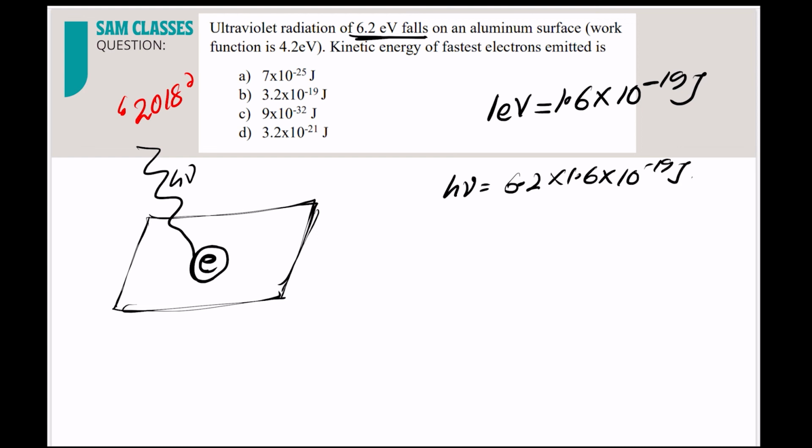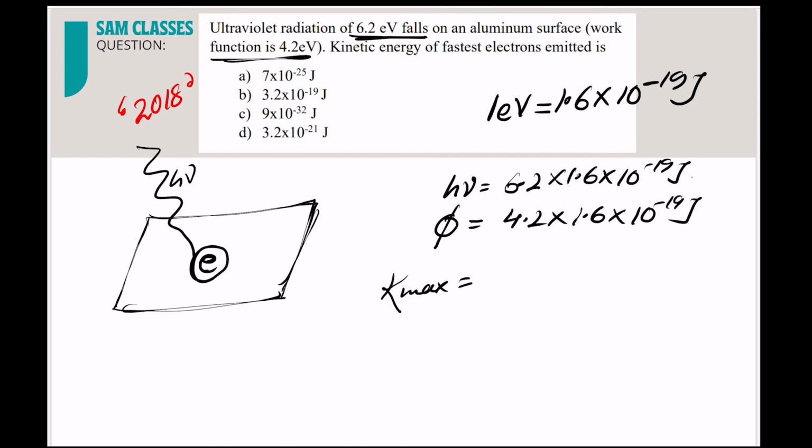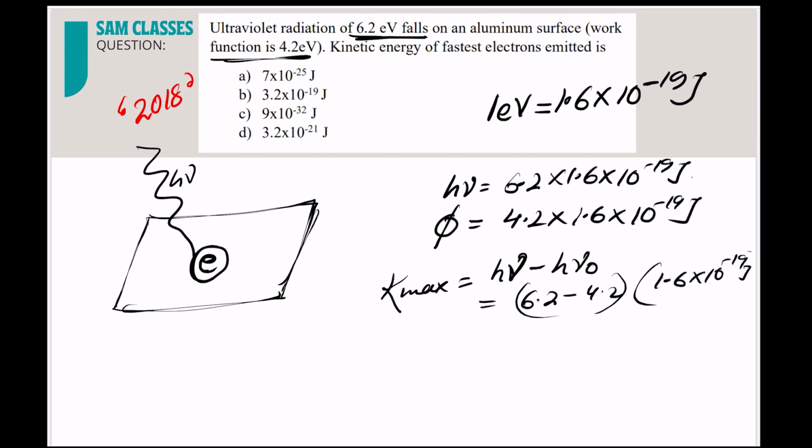Now a lot of students will multiply here, 6.2 into 1.6. Never multiply. Okay. Now phi, that is my work function, means the amount of energy that I'm spending to explain to my parents, okay, that I want to go out. That is equal to 4.2 into 1.6 into 10 power minus 19, correct? Now we already know K max, maximum kinetic energy, is equal to what? The energy that my friends brought and the energy I wasted on explaining to my parents, correct? So 6.2, I can take that minus 4.2, I can take 1.6 into 10 power minus 19 as a common constant. So what I got? 2 into 1.6, correct, that is equal to 3.2 into 10 power minus 19.